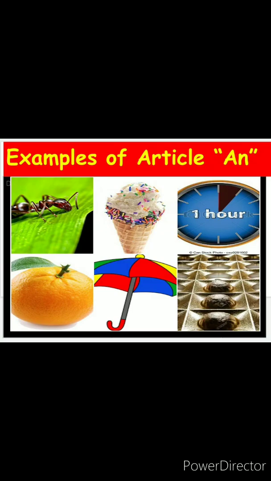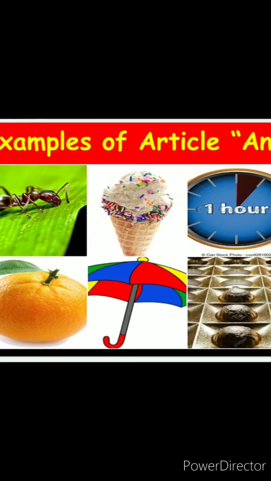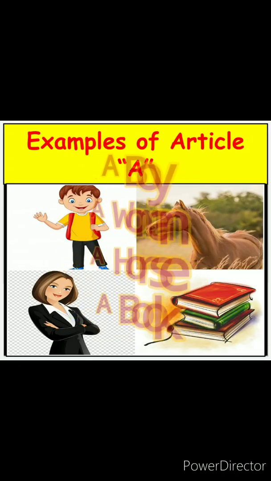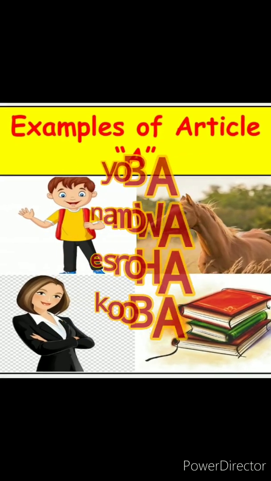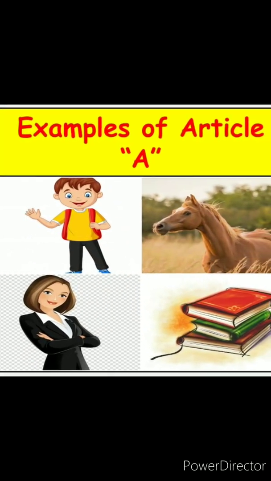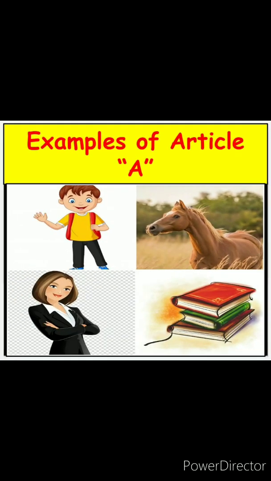That is why we say an honest man. Is it clear to everyone? So let's look into some examples where we use the article a. A boy, a woman, a horse, a book. All of these start with a consonant sound. Can you notice that? So when we see words which start with a consonant sound, we use the article a.